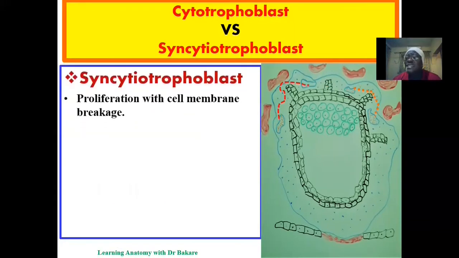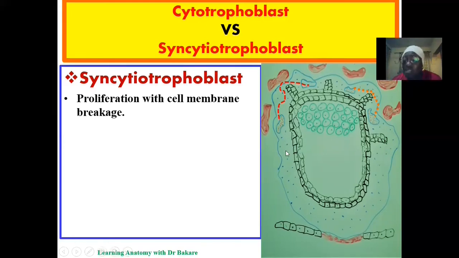Then let's look at the syncytiotrophoblast. The syncytiotrophoblast is the outer layer. If you look at it critically, you see that the cell walls are ruptured. As the cells proliferate, there tends to be a loss of their cell wall. So what you see within the space of the syncytial trophoblast is nuclei.